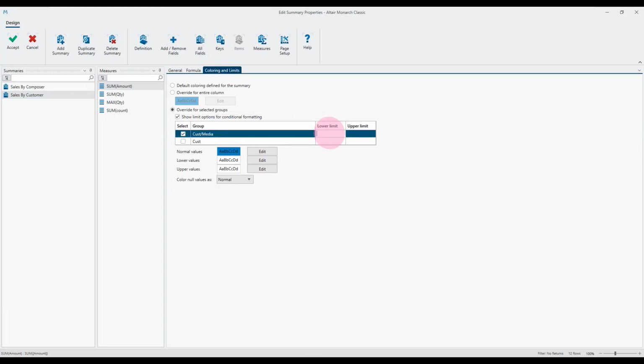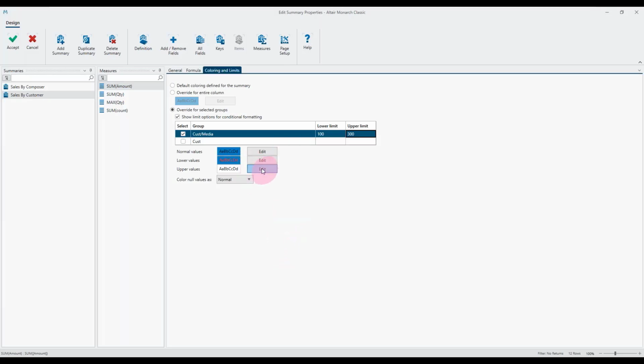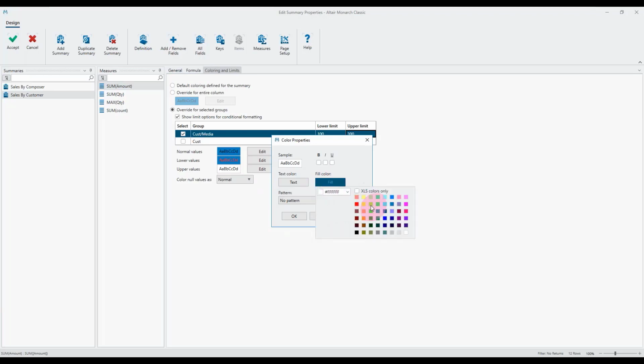Okay. So show limits. So what we can do now is we can put in a lower limit of say 100 and an upper limit of, for example, 300. And now we can say the lower limits, for example, can have the same fill or a similar fill, but have some red text on it. And clearly, I'm no graphic designer. And then again, we can just do something different for the other limits. Let's make that yellow.